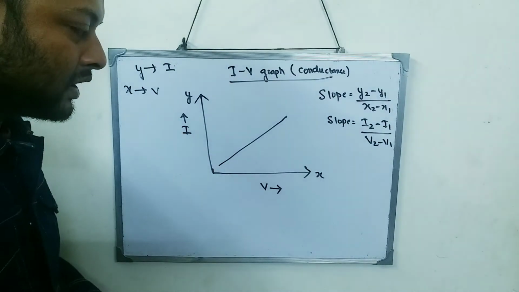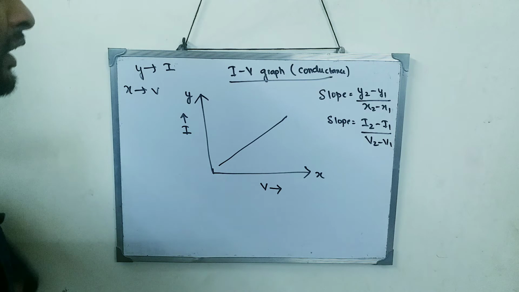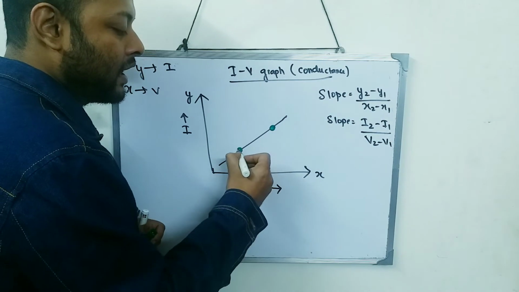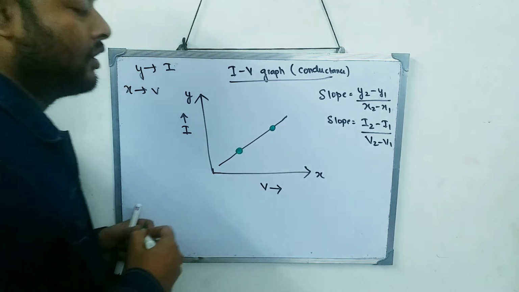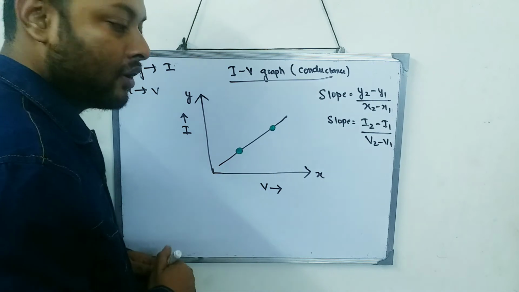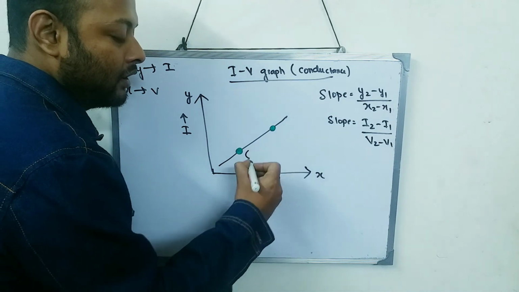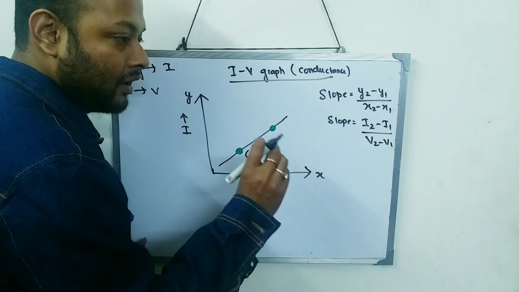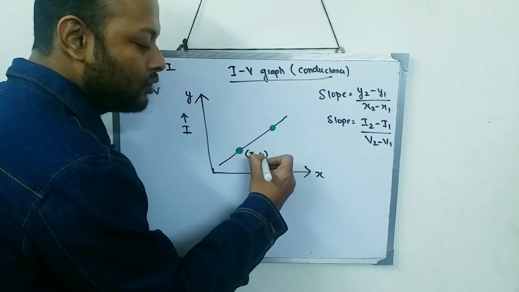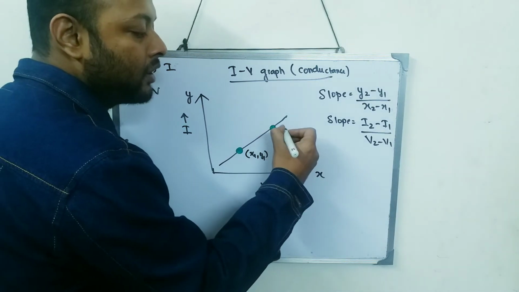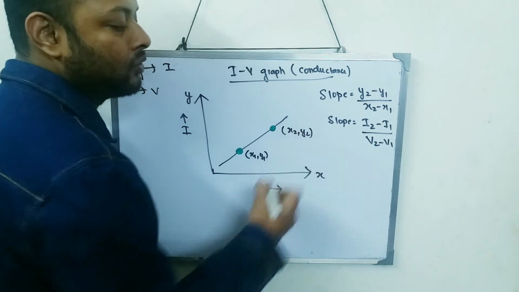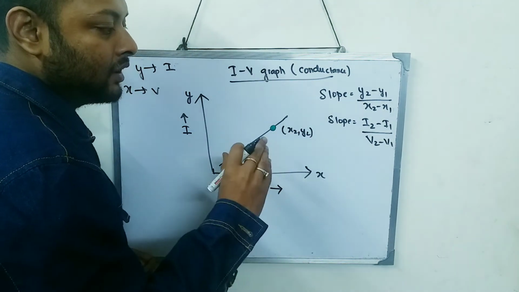If you are not understanding, let me make you understand. I'll take any 2 points. Suppose I take 1 point over here and another point over here. For this point, I can represent it as x1 and y1, and for this point I'll represent it by x2 and y2. Okay, these are the coordinates of it.